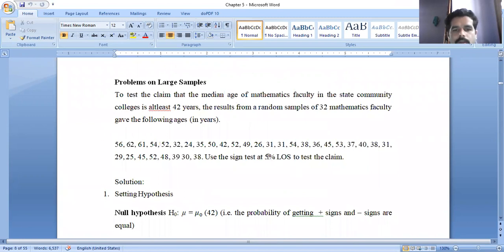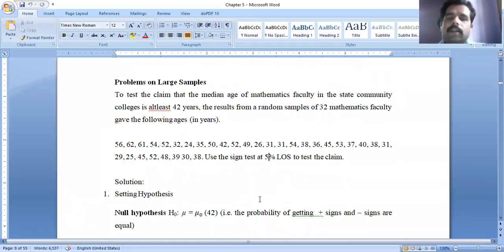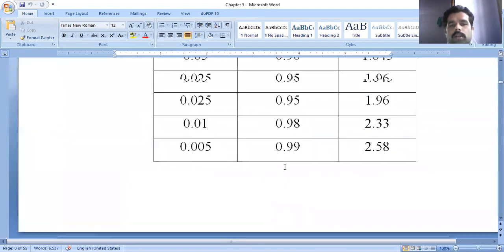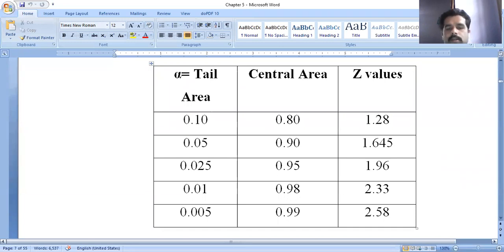So please note down this one carefully. When these 5% is divided by 100, check it: 5 divided by 100, then you will get 0.05. That is the reason I have taken here 1.645. So here the Z critical value is for 0.05.